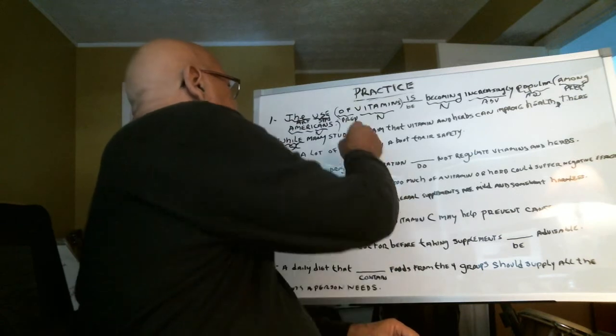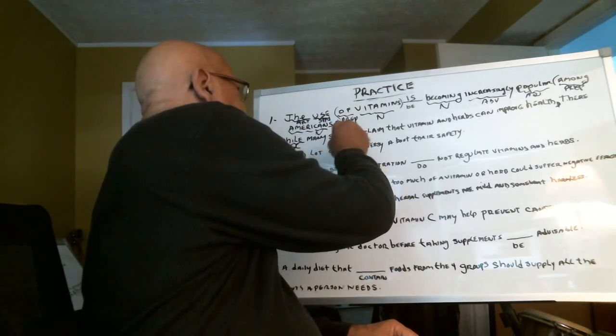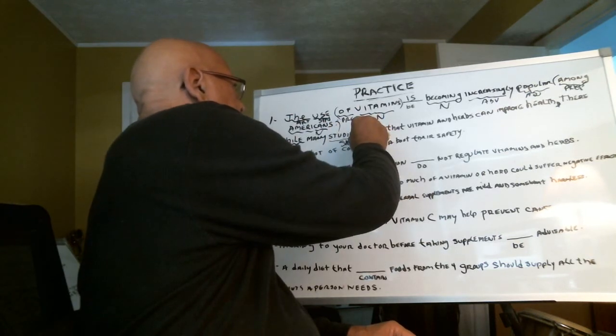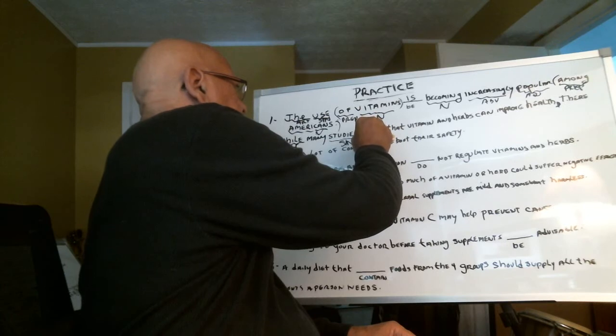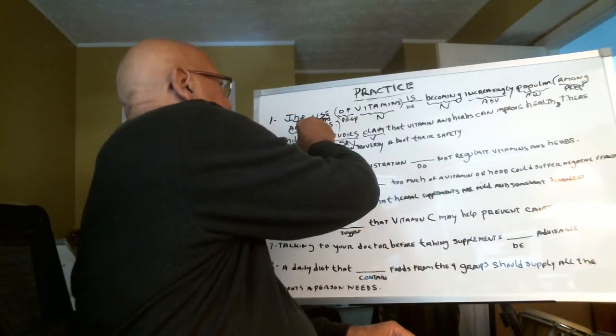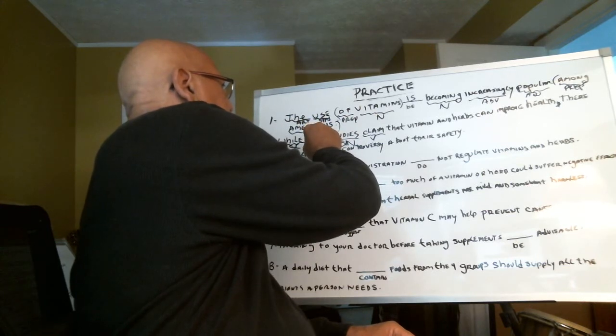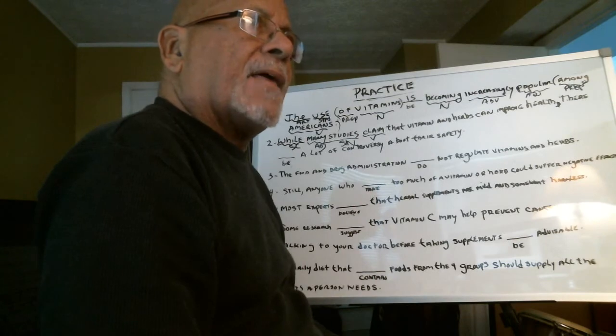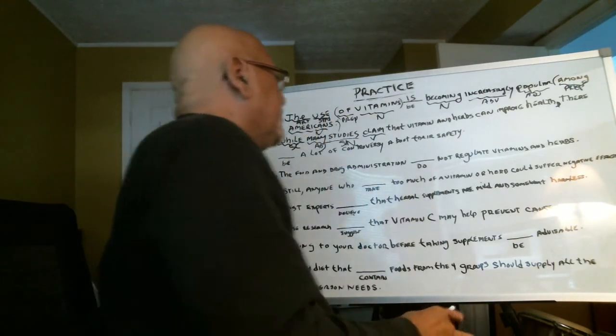So here I look for the subject, and the subject is studies. Subject noun. I look for the verb, claim. How many studies? Many studies. So I know that's an adjective.